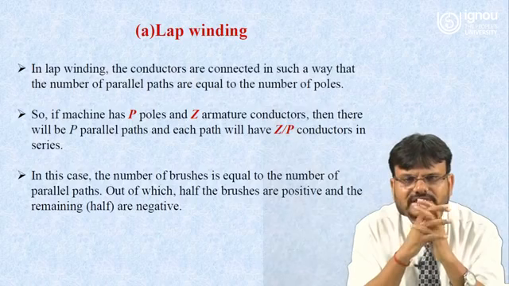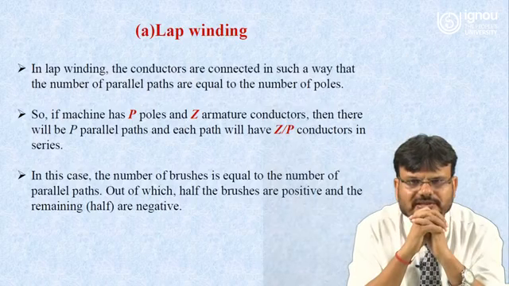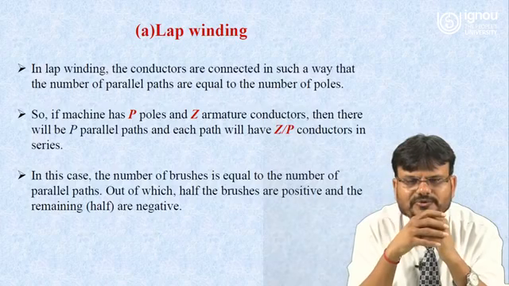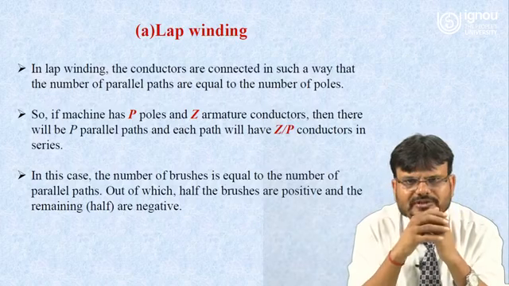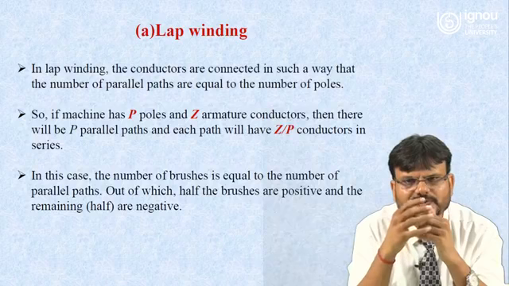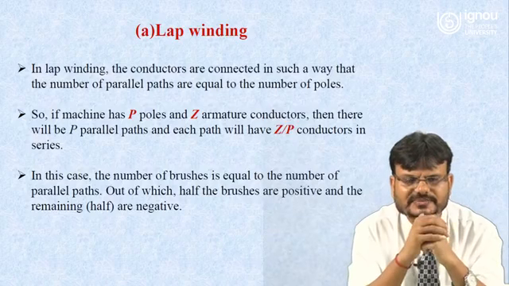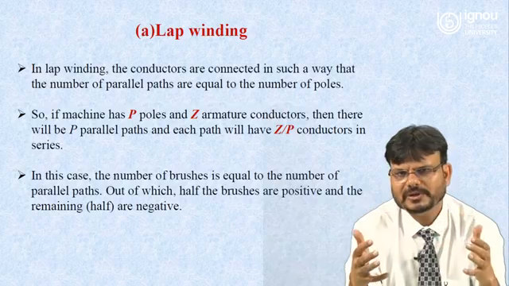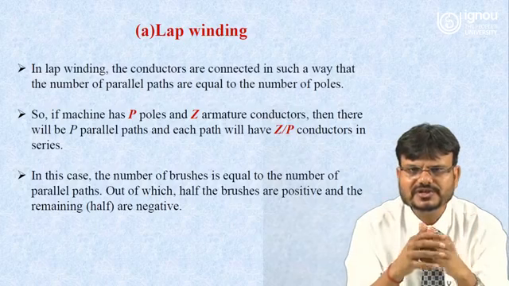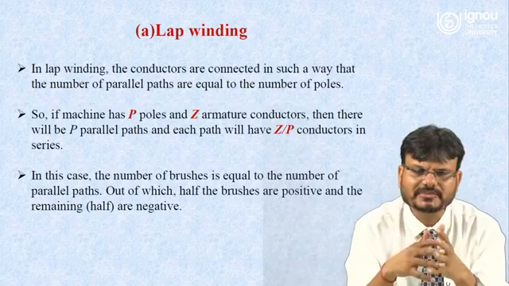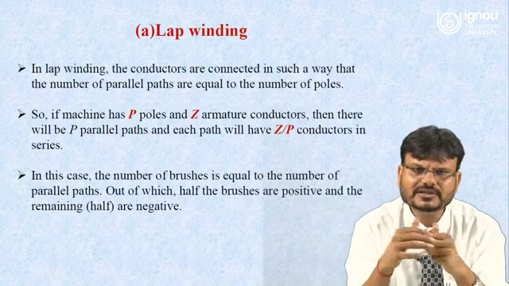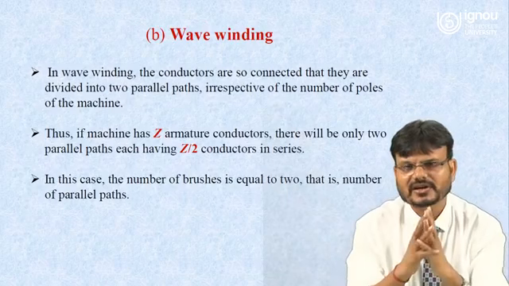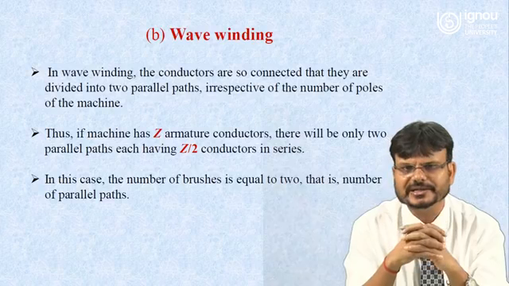Like suppose there are 1000 conductors and 4 poles. So 1000 divided by 4 comes to 250. So each path will have 250 conductors in series. In this case, the number of brushes is equal to the number of parallel paths, out of which half of the brushes are positive and the remaining half are negative. So this is all about the lap winding. Now we have to understand the wave winding.